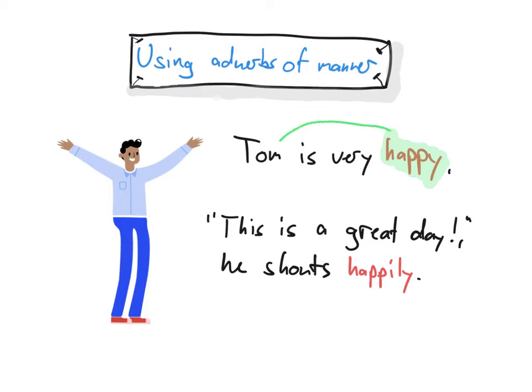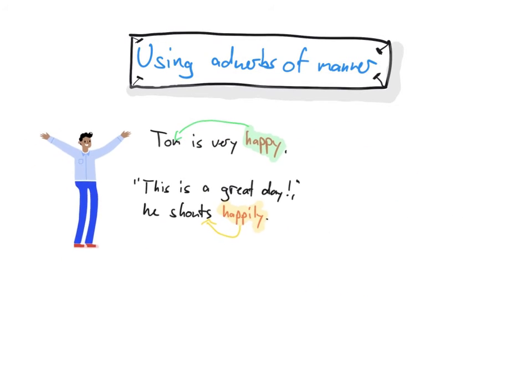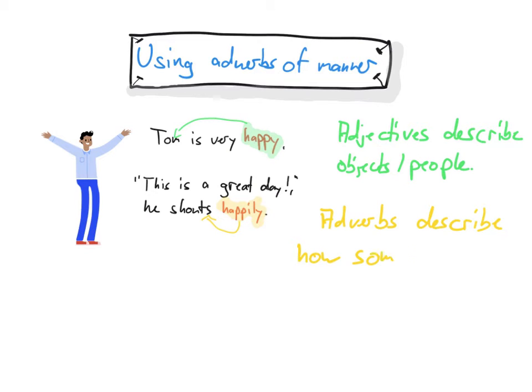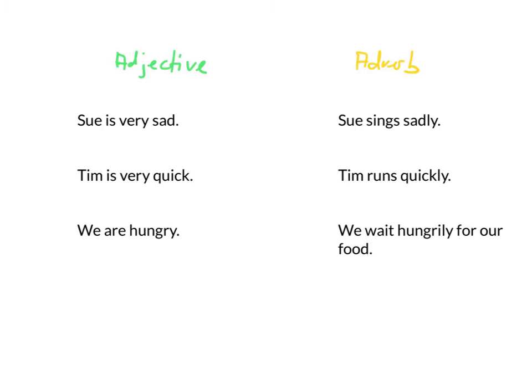Happy describes Tom, so the adjective happy describes a person, and happily describes how he shouts, so it describes a verb. So in general, we can say adjectives describe objects or people, and adverbs describe how someone does something, so they describe verbs.